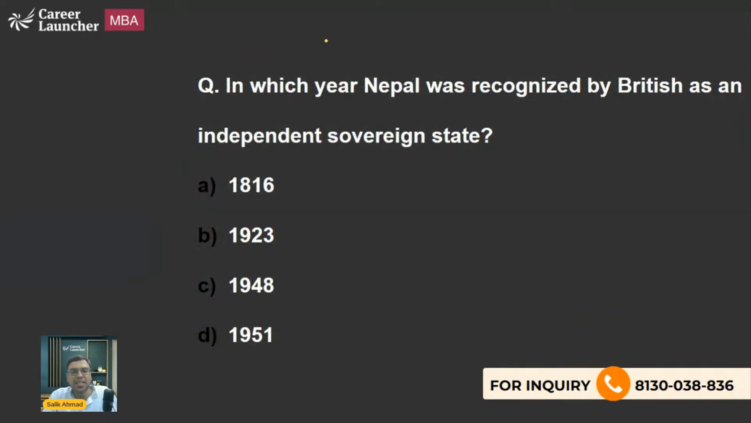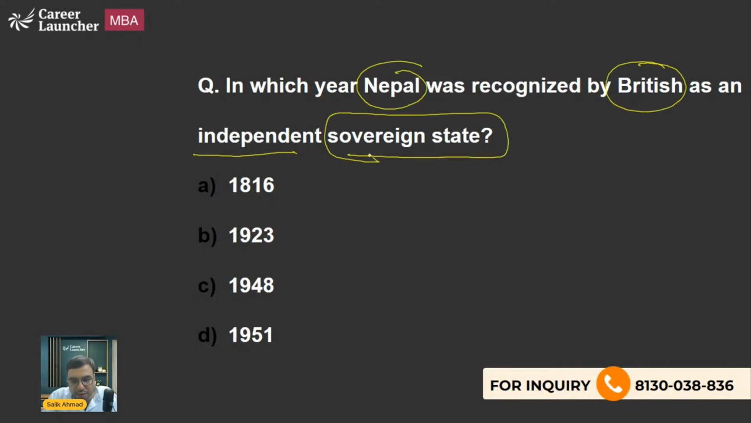The first question says, in which year was Nepal recognized by the British as an independent sovereign state? Your options are 1816, 1923, 1948, 1951. So basically, the British recognized Nepal as an independent sovereign state in the year 1923. Okay, so in 1816, actually, the Treaty of Sugauli happened.